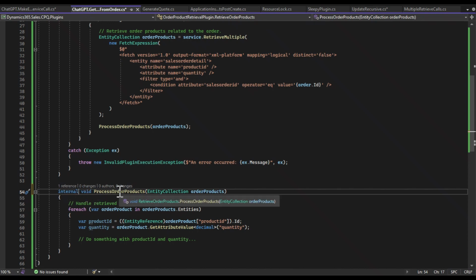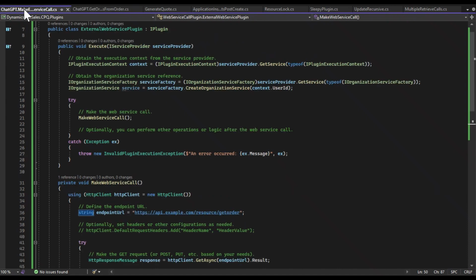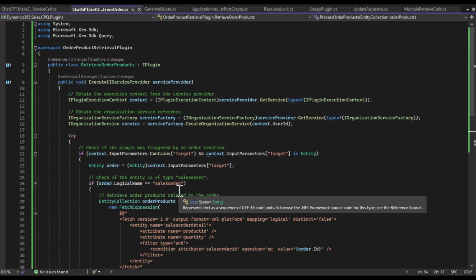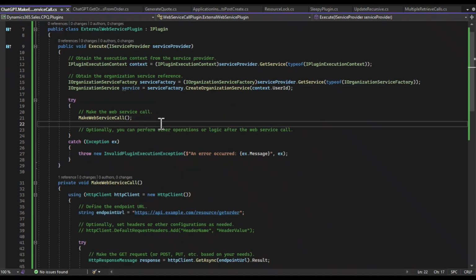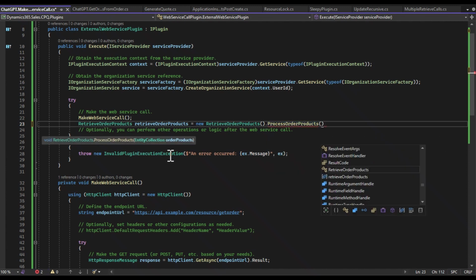So here we have ProcessOrderProducts. So I've flipped that around from private static to internal. Now, if I were to go here and say, oh man, I need to work with this here. So we have a public class, right? I don't know, let's just say OrderProducts. This Visual Studio is very helpful here.